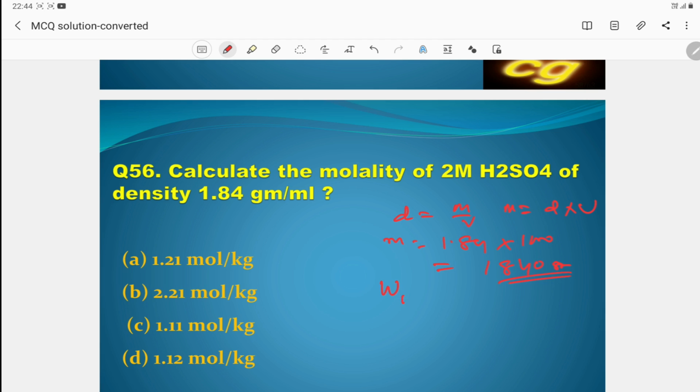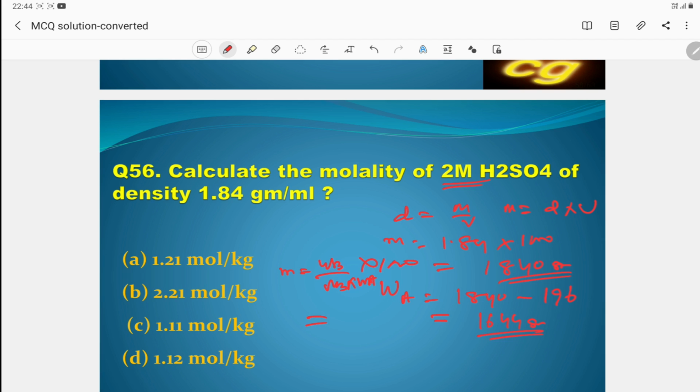So the mass of solvent will be 1840 minus the solute. 2M means 2 mole, and 2 mole means 196 gram. So the answer is 1644 gram. This is the mass of solvent and that is the mass of solution. The question is molality. The molality formula is m equals Wb by Mb into Wa into 1000.